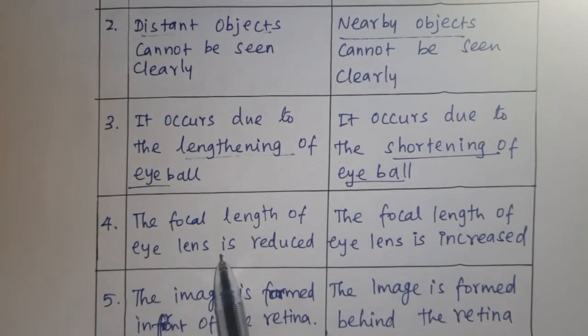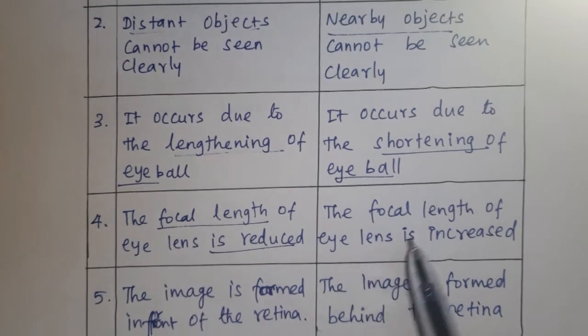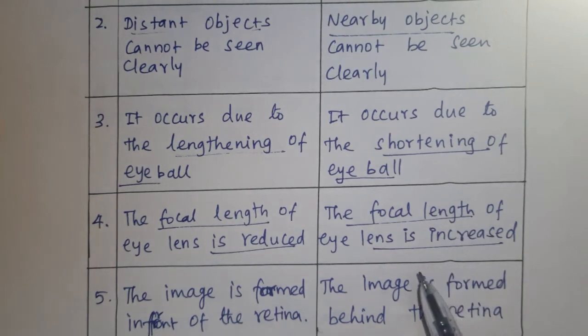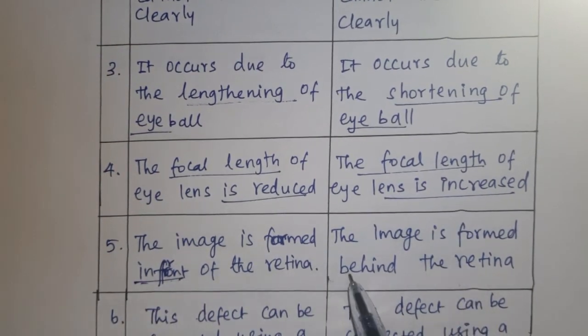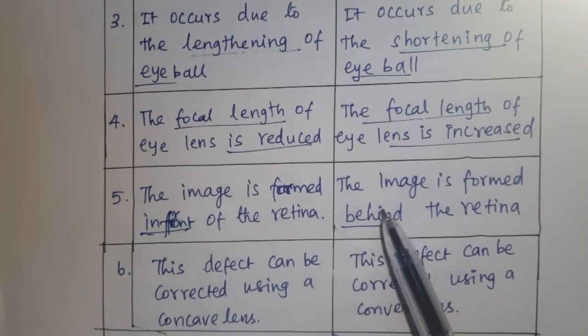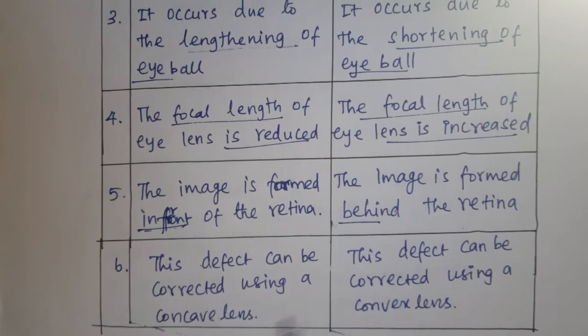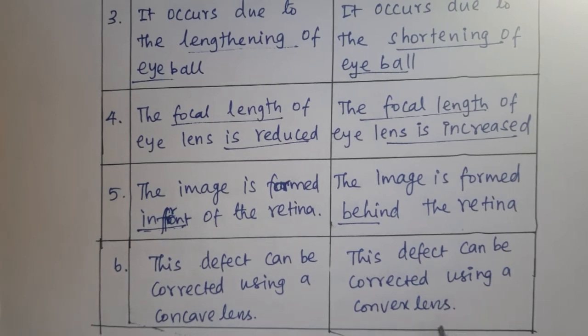In myopia, the focal length is reduced due to lengthening of the eyeball. In hypermetropia, the focal length is increased due to shortening of the eyeball. In myopia, the image is formed in front of the retina. In hypermetropia, the image is formed behind the retina. Myopia is corrected by a concave lens. Hypermetropia can be corrected using a convex lens. You can write any 5 points depending on the question.